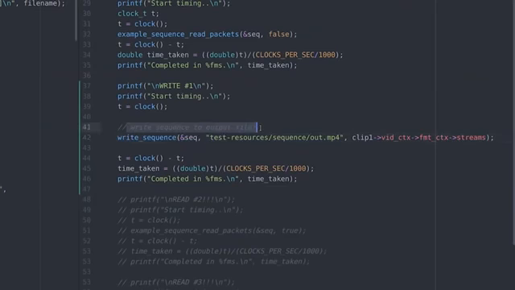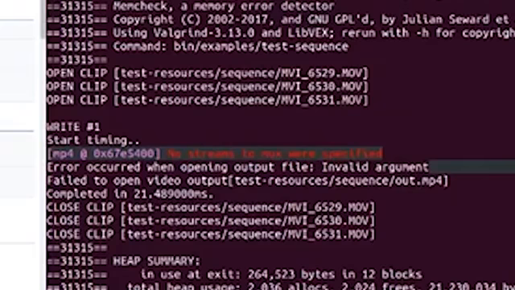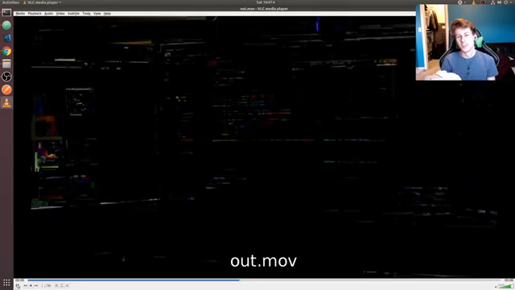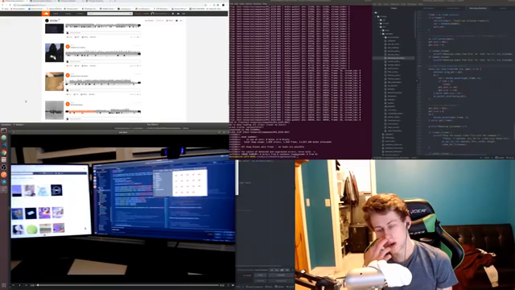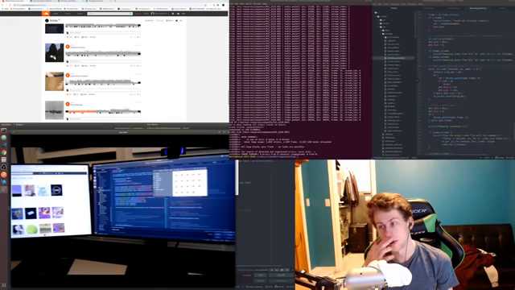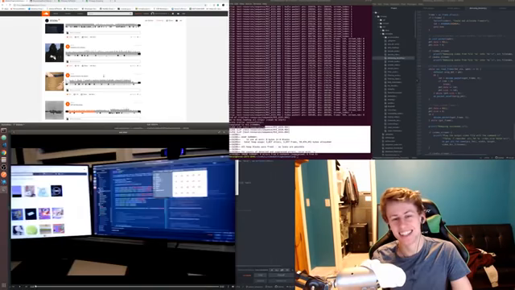Look at this, write sequence to output file. No streams to mux were specified. The first frame is kind of there, but it looks super messed up. Look at it. We export more than a few frames and it actually works. It's glitchy, it's so glitchy. Whoa. Look at that.